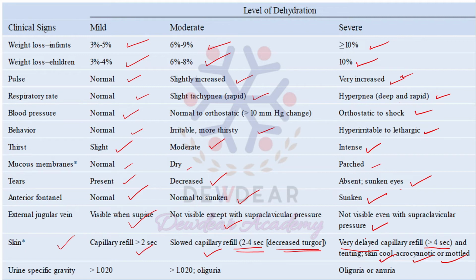Then regarding urine specific gravity. It is greater than 1.020 in mild dehydration. In moderate dehydration, it will be greater than 1.020 with oliguria. In severe dehydration, we can also see oliguria, or it may go to anuria. So these are the important clinical signs in dehydration. We can classify it into mild, moderate and severe based on these clinical signs.